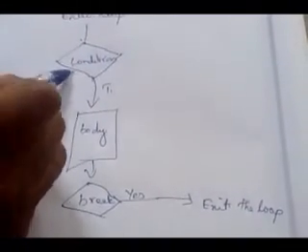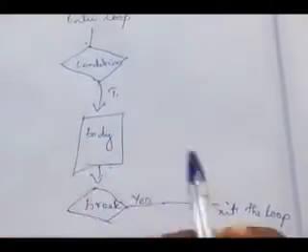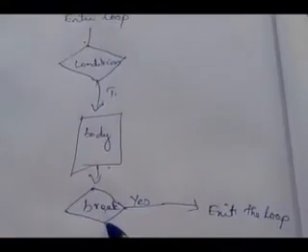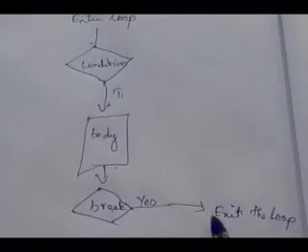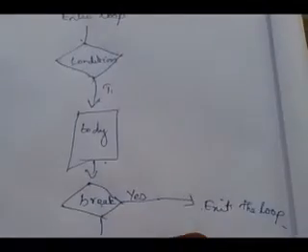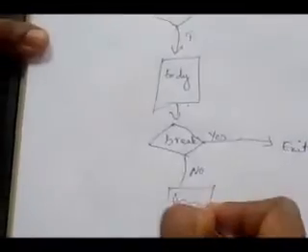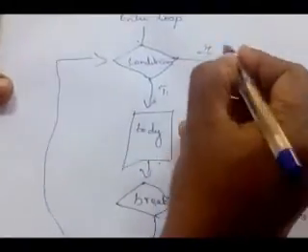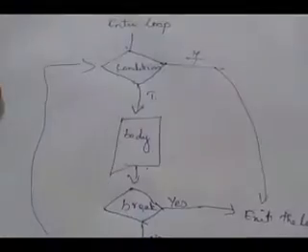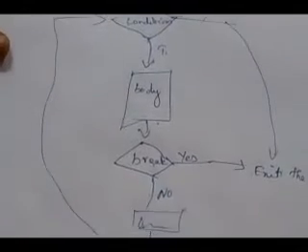If the condition is true, it executes the body of the loop. Then it checks if any break is there; if so, it exits the loop. If there is no break, the body of the loop will be executed, then again it will go to the beginning of the loop. Did you get? When the condition is false, at that time it will exit the loop.